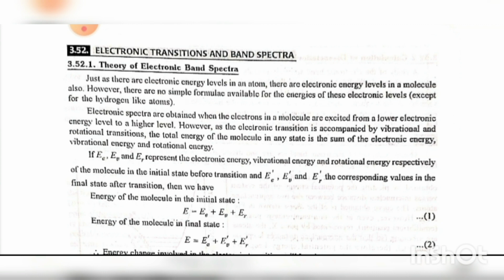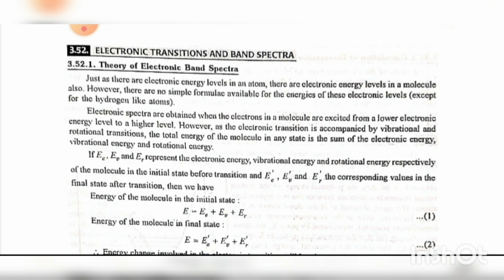Just as there are electronic energy levels in an atom, there are electronic energy levels in a molecule also. However, there are no simple formulae available for the energies of these electronic levels, except for hydrogen-like atoms. Electronic spectra are obtained when the electron in a molecule is excited from a lower electronic energy level to a higher level. However, as the electronic transition is accompanied by vibration and rotation transitions, the total energy of the molecule in any state is the sum of electronic energy, vibration energy, and rotation energy.